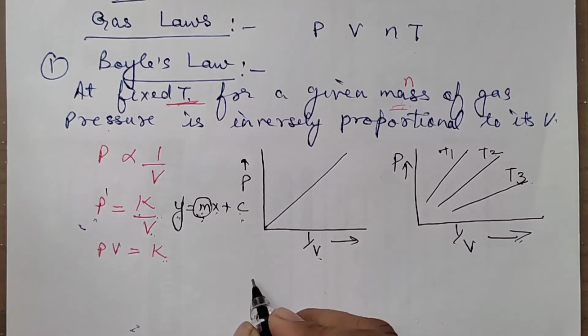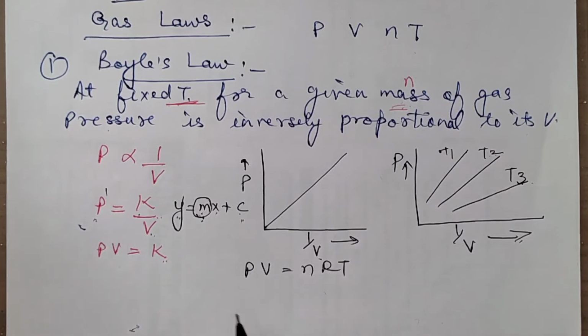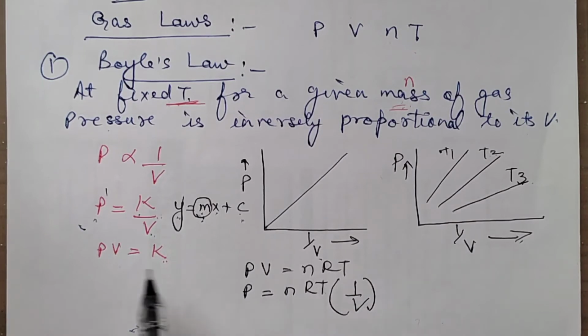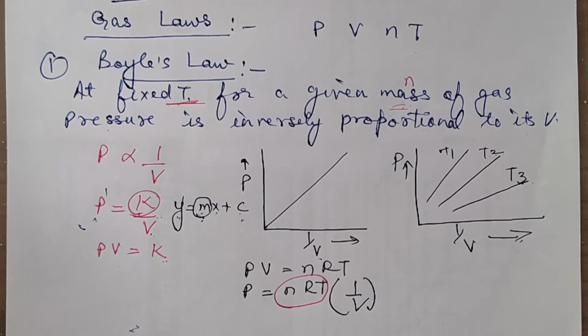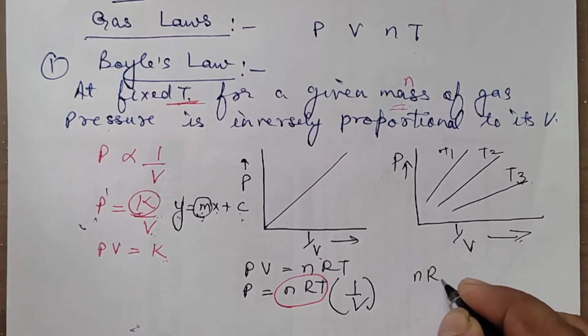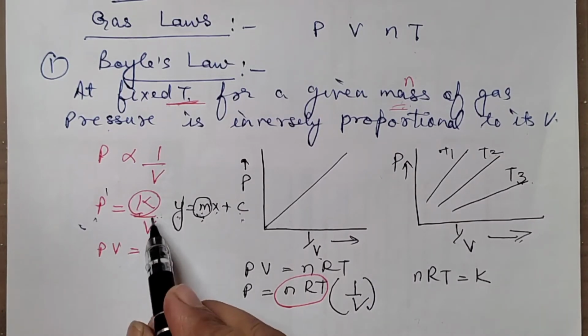So, you have that relation, that is the ideal gas equation, PV is equal to nRT. You will try to get in this form, that is P is equal to nRT into 1 by V. What I have done is I just brought that volume this side so as to get something like P and 1 by V. So I got like this. So now you can just compare this part and this part, they are equal. In a way, we can say that nRT is equal to K. nRT is K.